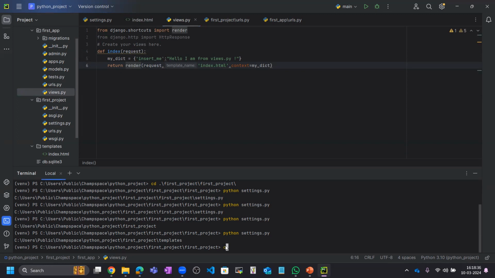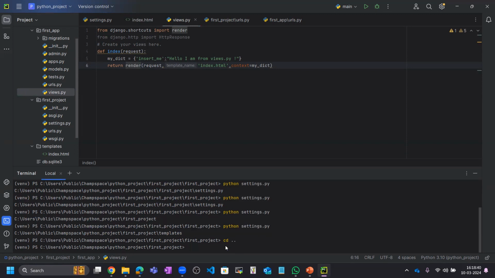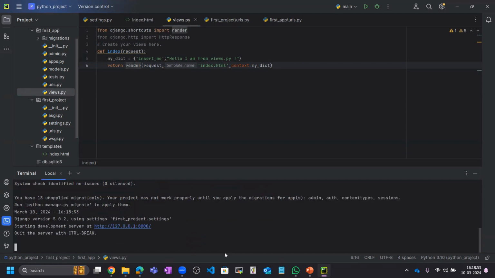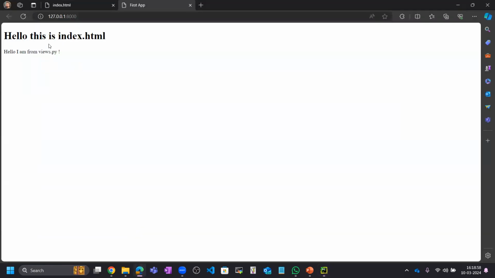But before that, we need to go back to our project, that is first project, and here we need to run the runserver command. So python manage.py runserver command. Now our server ran successfully. Now you can see we have this web page. Hello, this is index.html, this is the h1 tag, and inside that we have hello, I am from views.py, and I can show you now.